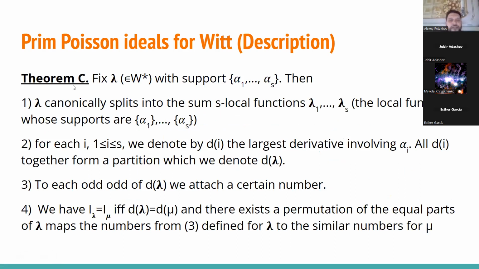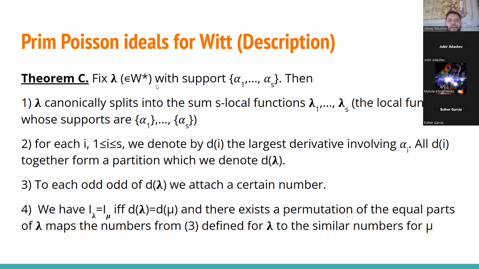Now we're ready to state theorem C, which really explains when two different local linear functions define the same primitive ideal. So I consider two local linear functions, lambda and mu, and assume that both have some support.